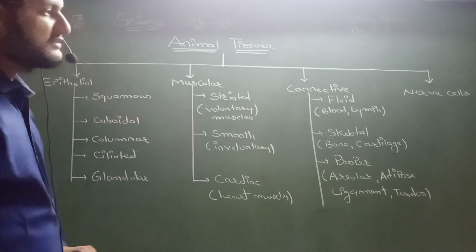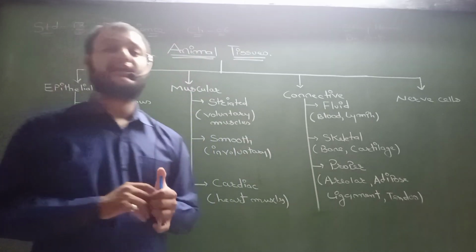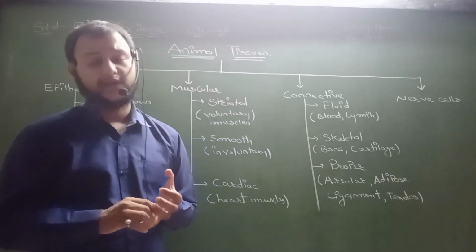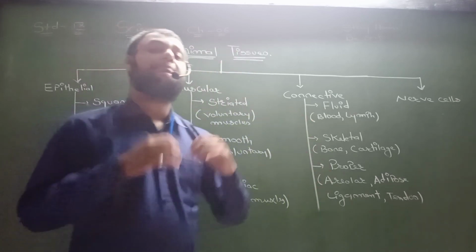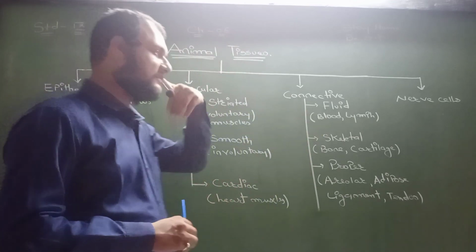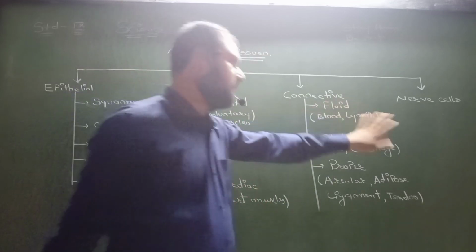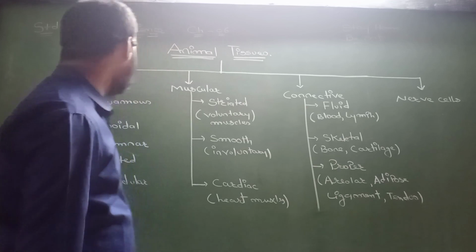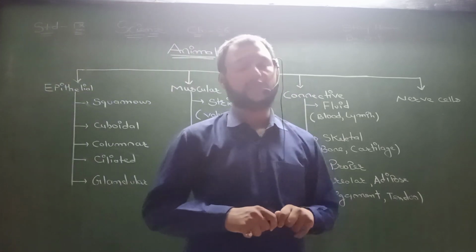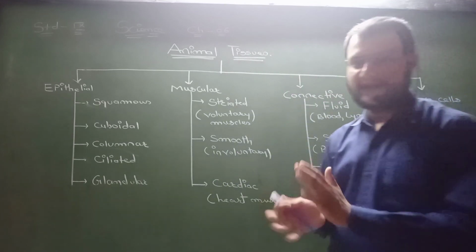I hope, dear students, with the use of the textbook and the flow chart, you are able to understand each and every point. Lymph, dear students, carries digested food and proteins to the plasma. Who carries digested food and the proteins to the plasma? That is lymph. So now nothing is remaining in the sixth chapter. Plant tissue we have discussed, animal tissue we have discussed. Here the chapter Tissue ends.